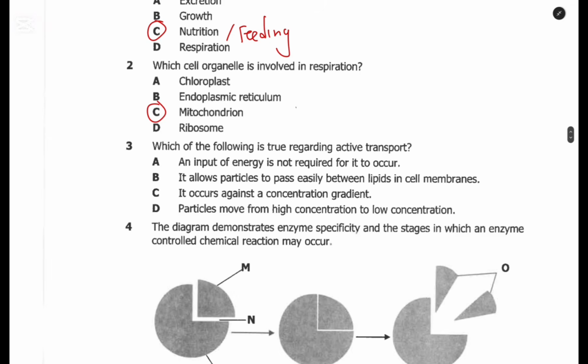Then for question 3, which of the following is true regarding active transport? As the name suggests, active transport uses energy. For A, an input of energy is not required for it to occur. It requires energy, therefore this is wrong. B, it allows particles to pass easily between lipids in the cell membrane. No. It occurs against concentration gradient. Yes. It occurs against concentration gradient and requires energy.